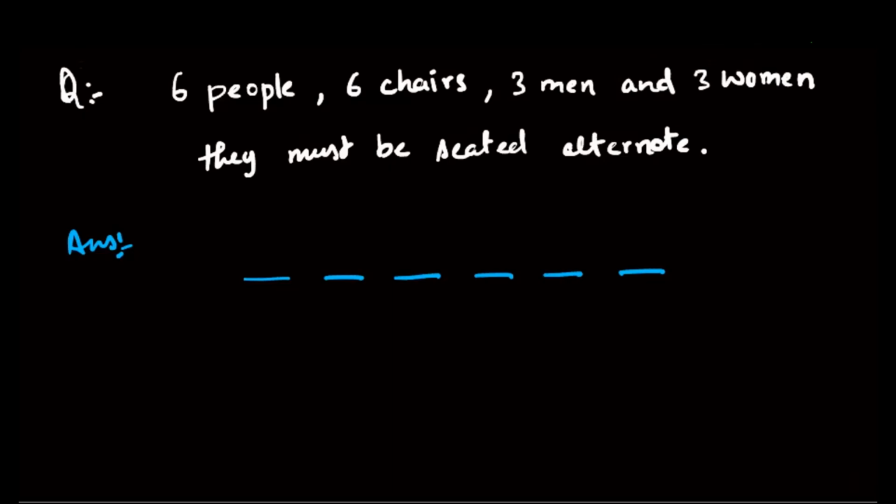All the 3 men will be different and all the 3 women will be different. So if I fix man 1 here, man 2, and then man 3 over here, naturally the remaining spaces can be filled by women, isn't it? So women 1, women 2, and women 3.